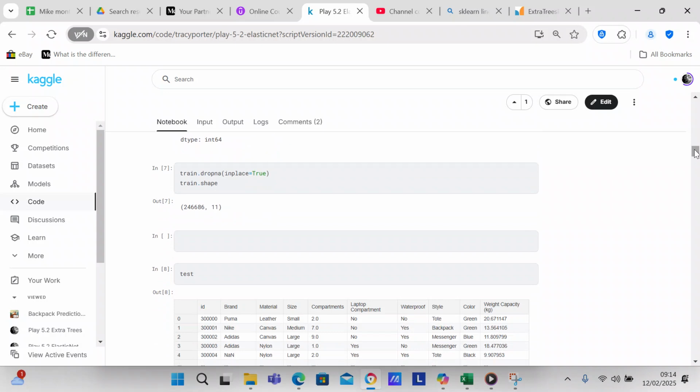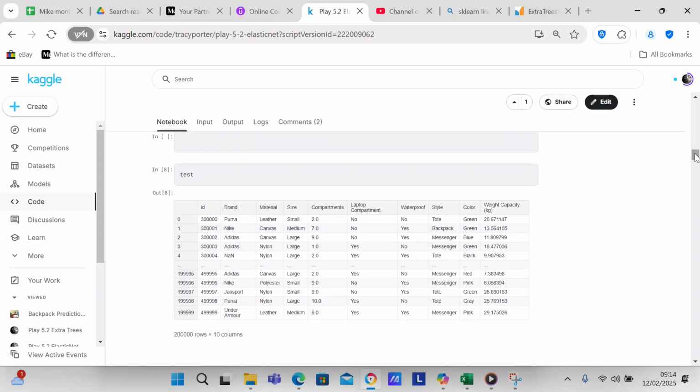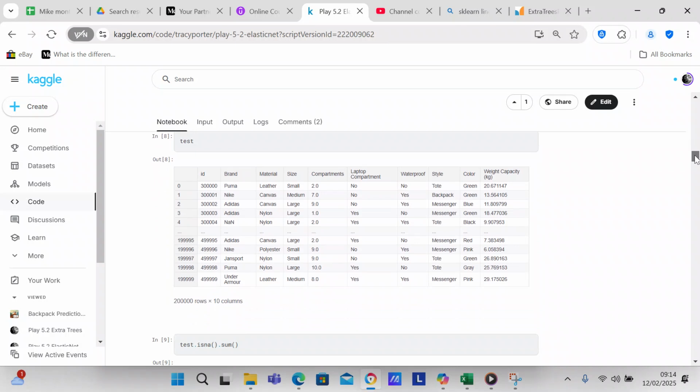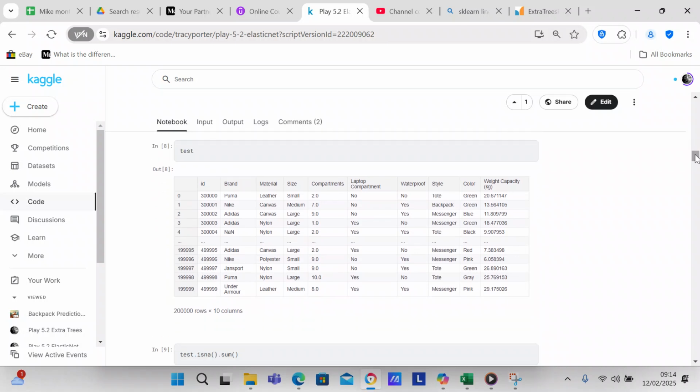So in order to deal with these null values, we're going to drop all of the null values from the training data set. And when we drop all the null values from the training data set, we have less rows of data. Before we had, I think, 300,000 rows of data, and I think now we've only got 246, almost 247,000 rows of data. We've got an extra row, I don't know how that happened, but it's in there. I'm not changing it.